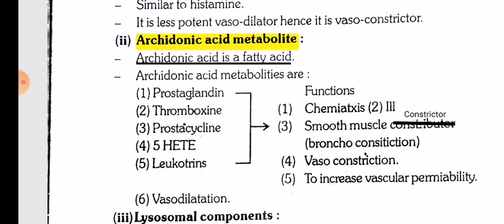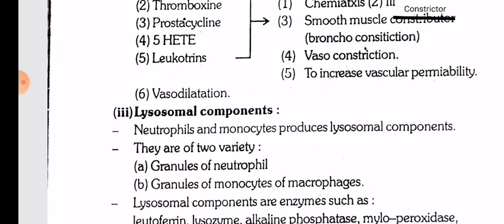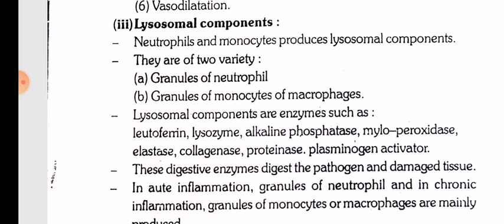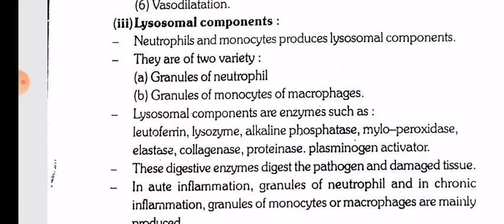Arachidonic acid metabolites. Arachidonic acid is a fatty acid. Arachidonic acid metabolites are prostaglandin, thromboxane, prostacyclin, 5-HETE and leukotrienes. The functions are chemotaxis, smooth muscle constriction, bronchoconstriction, vasoconstriction, and to increase vascular permeability and vasodilatation in a very small amount. Lysosomal components. Neutrophils and monocytes produce lysosomal components.